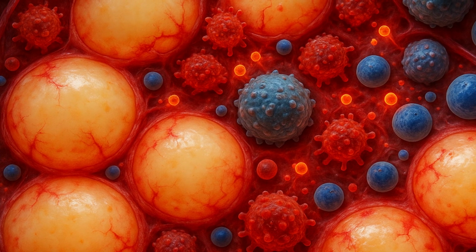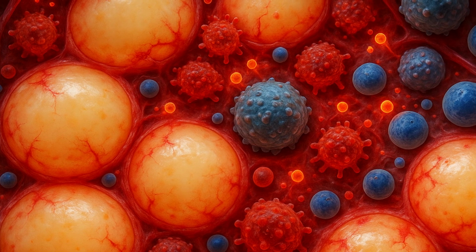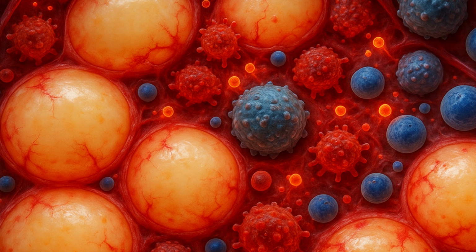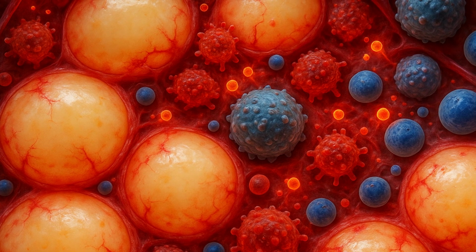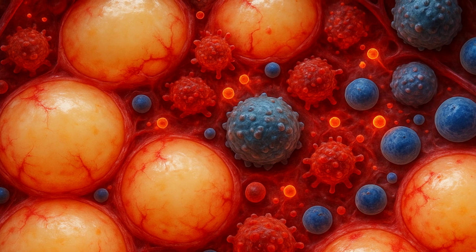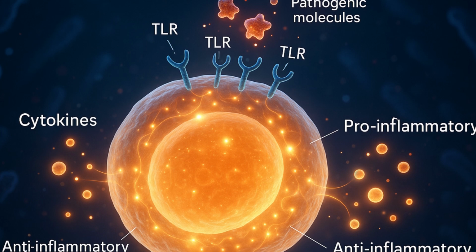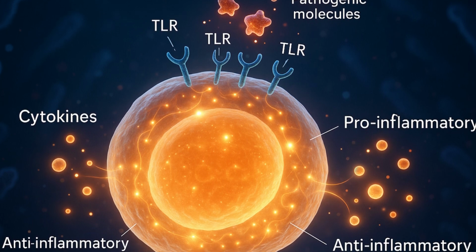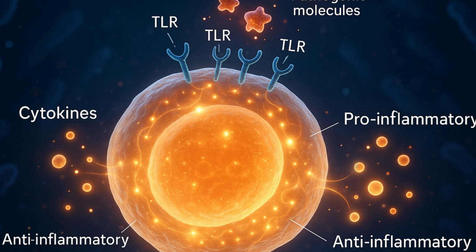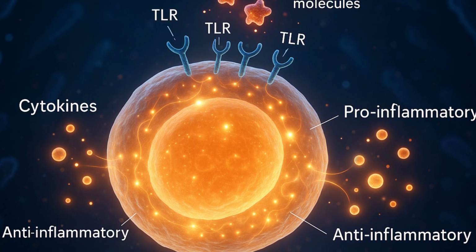At the cellular level, fat tissue contains a rich network of immune cells, including macrophages, dendritic cells, natural killer cells, neutrophils, eosinophils, mast cells, and multiple T and B cell subsets. These immune cells are not random invaders but resident participants, deeply integrated into adipose biology. They respond to nutritional states, endocrine cues, and even microbial signals, adjusting their behavior accordingly.